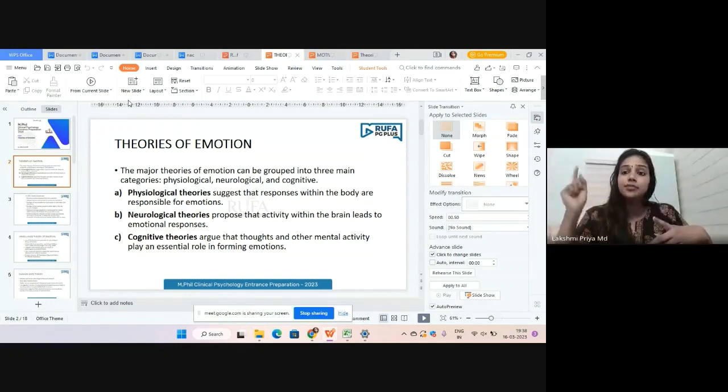Neurological theory gives much more importance to the brain: some activities going on inside our brain cause a particular emotion. Next is cognitive theory, where because of our thoughts, planning, memories and past experiences, we have some sort of emotion. So it is completely cognitive based.